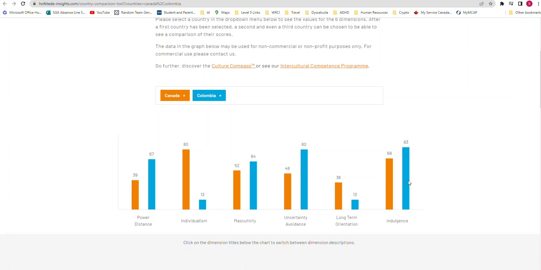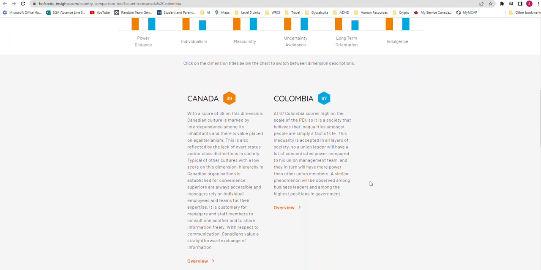So that might be an aspect of culture that you want to look into in terms of differences in how people interact in the workplace. So there's a difference in individuality, a small difference in masculinity, and then we've got uncertainty avoidance, which is much higher in Colombia. Long-term orientation is very similar between Canada and Colombia because the numbers are also quite low. Okay, so now what else can we look at?